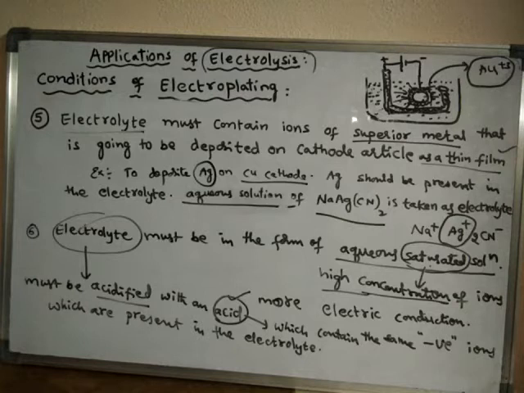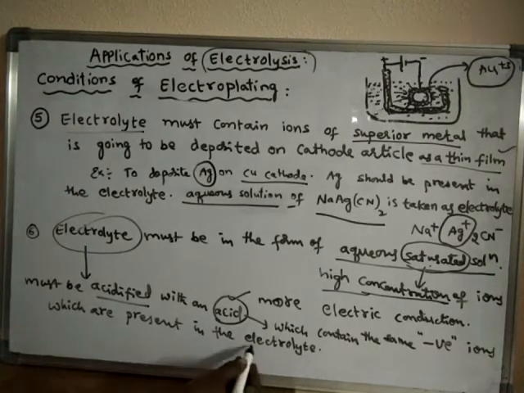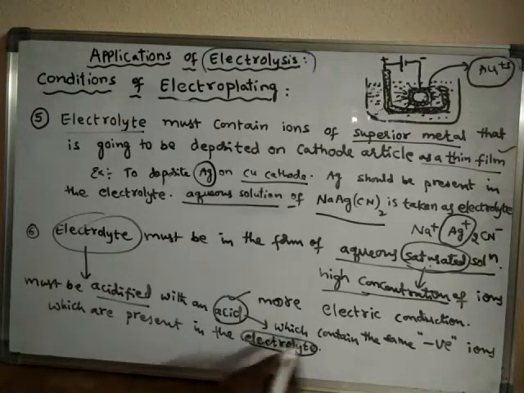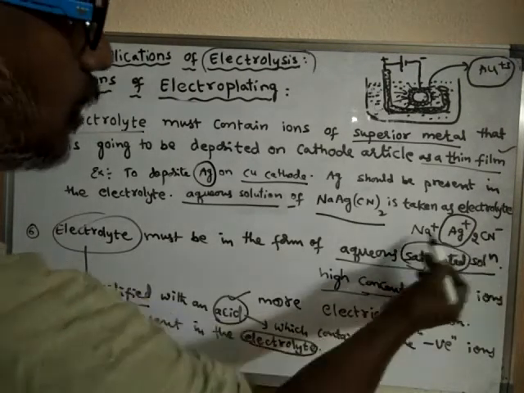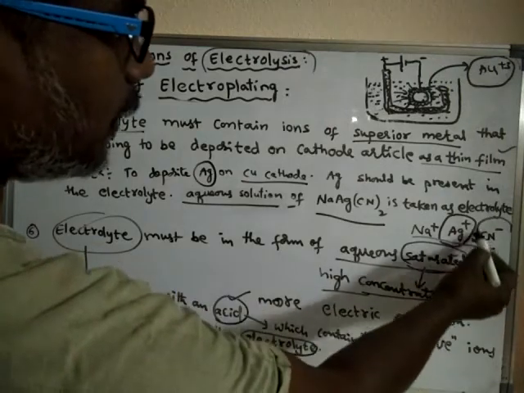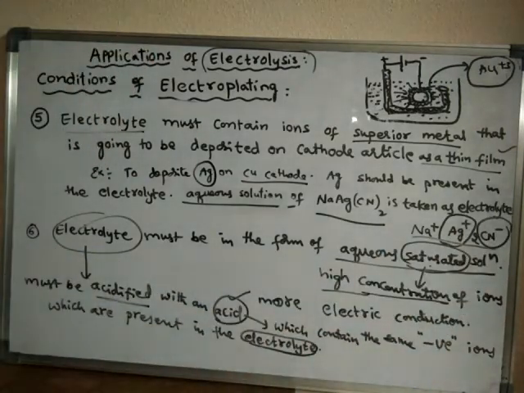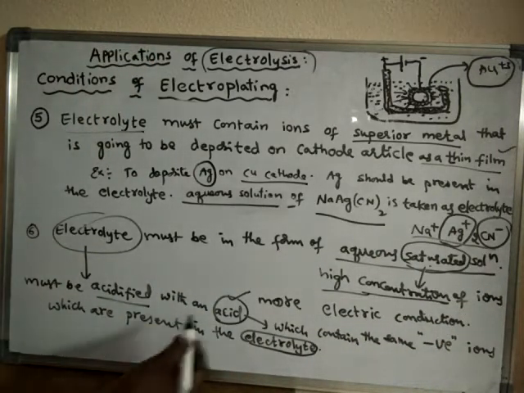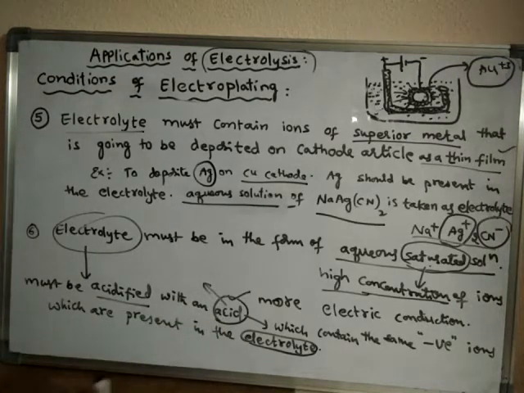For example, in this case, which negative ion does the electrolyte have? Cyanide. The electrolyte has the negative ion cyanide, so the acid also should contain cyanide.